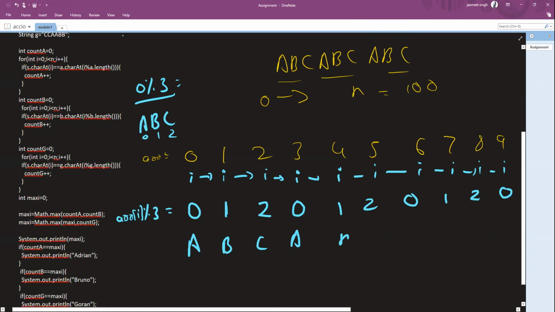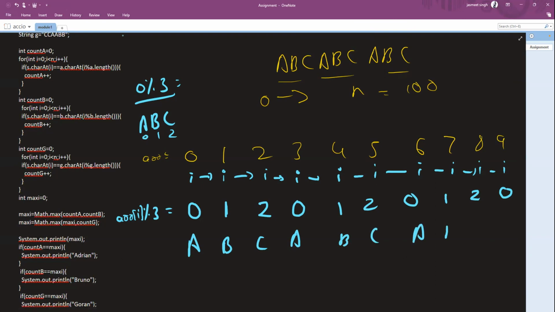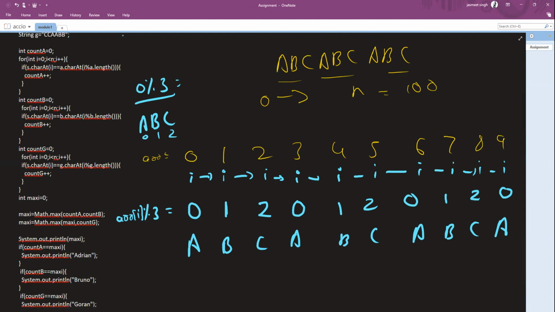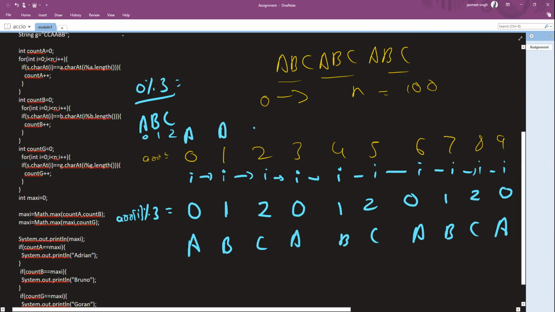So A, B, C, and A. Now, the array had values from 0 to 9. Let's map them in terms of the actual character indexes of the key. So A, B, and B. So I guess 9 is an extra part, right?